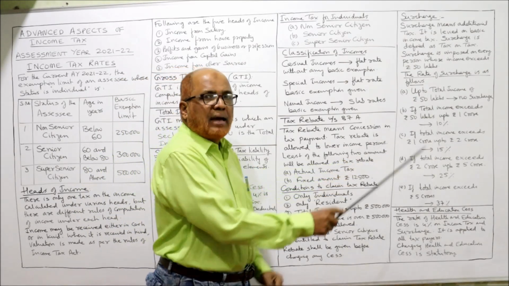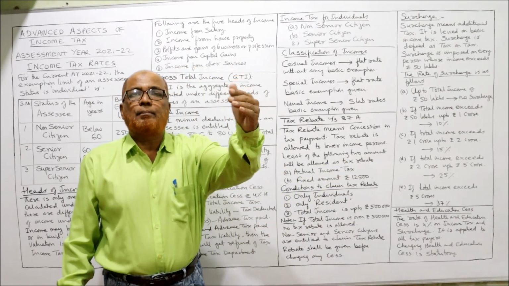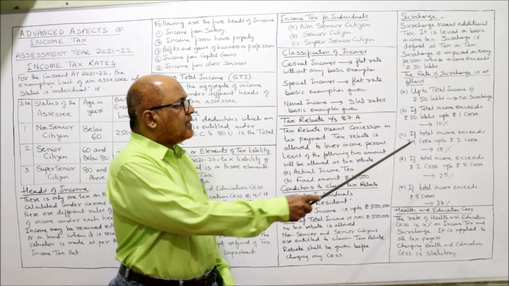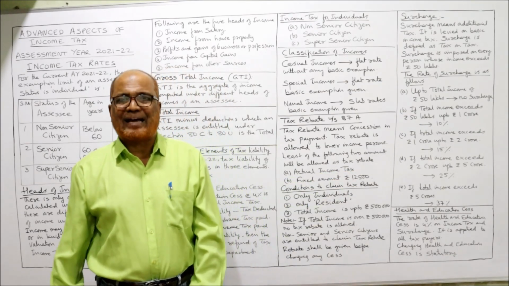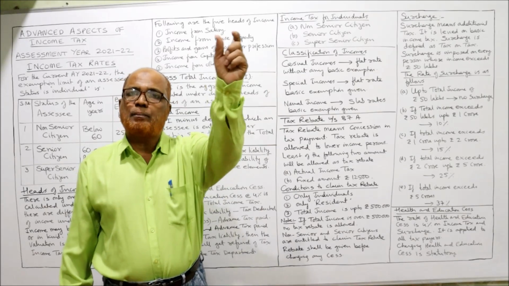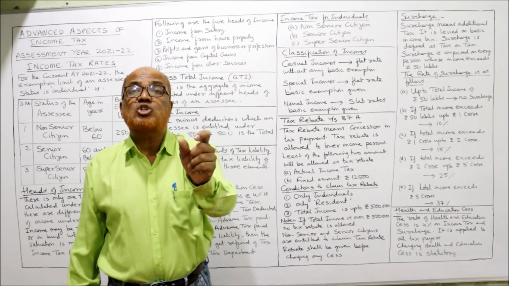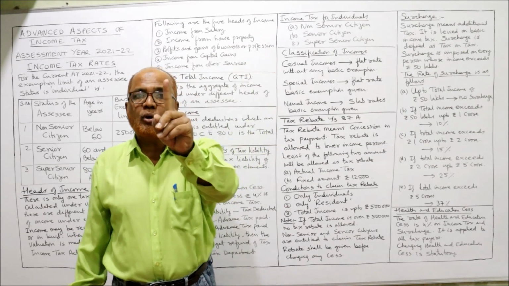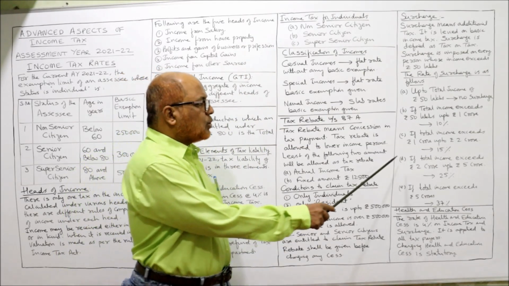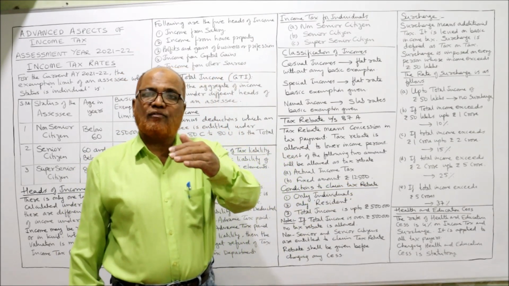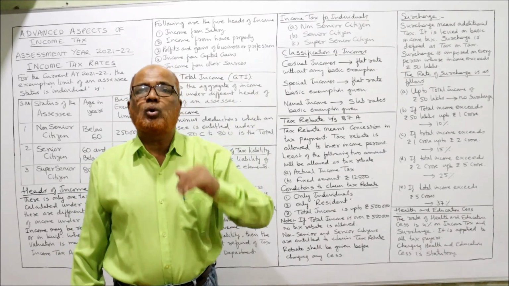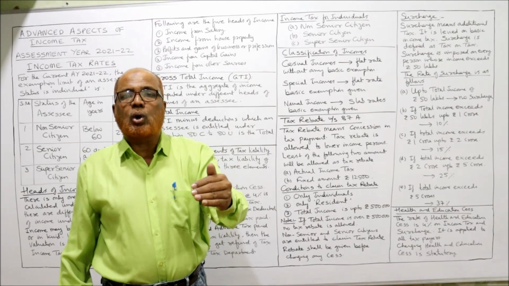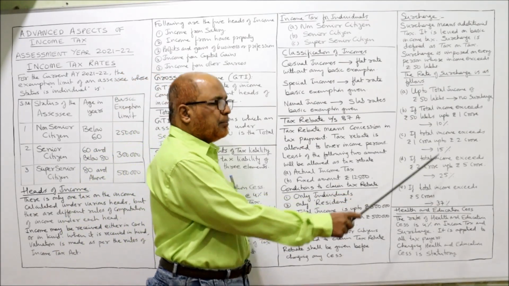Then if the total income exceeds 50 lakh, but up to 1 crore, 10% of the basic income tax will be added as surcharge. If the total income is above 1 crore but below 2 crore, the surcharge will be 15%.